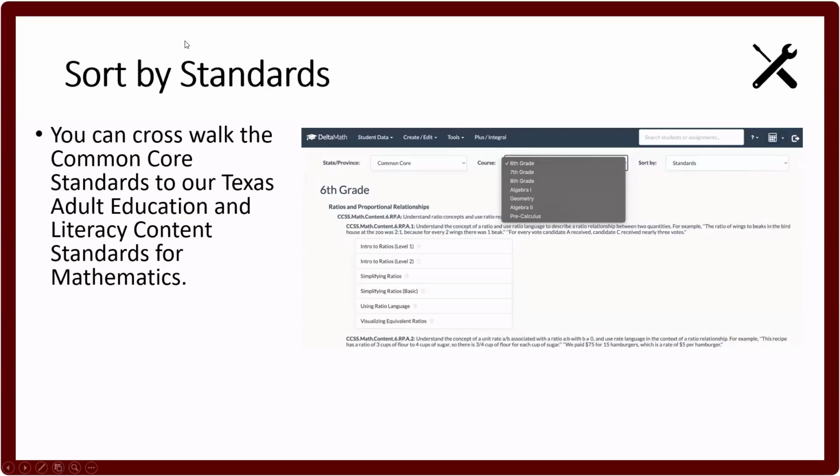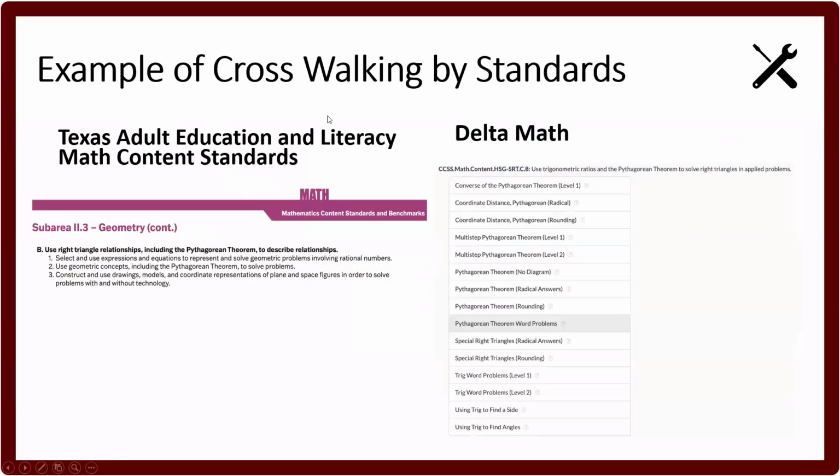Just an overview about the filtering, where we can sort by standards, how we can crosswalk with the Common Core standards to our Texas Adult Education and Literacy Content Standards for math. This is an example of crosswalking by standards.